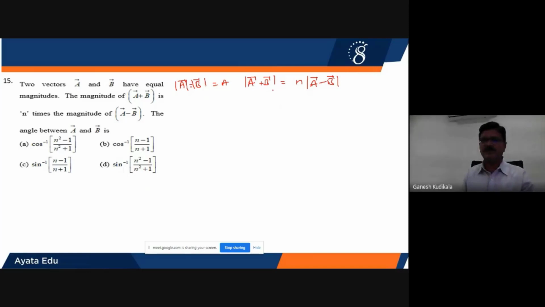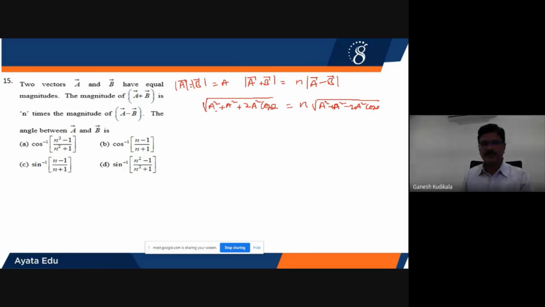So what is the formula for this one? Even in place of B also I can substitute A. So therefore here I am going to get under root of A square, B square also will become A square, and 2AB will become 2A square into cos theta, will be equal to n into under root of the same. The root of A bar minus B bar will be equal to A square plus B square minus 2AB cos theta. Therefore here I'll get A square plus A square minus 2A square into cos theta.